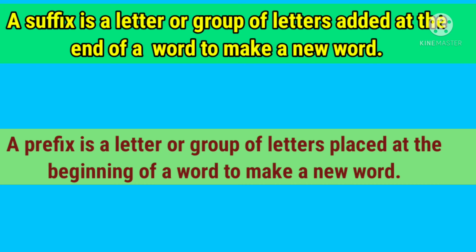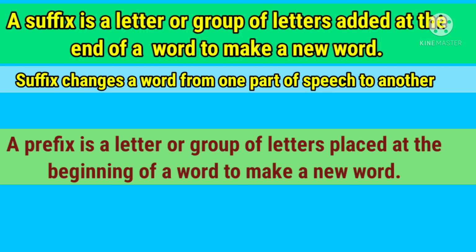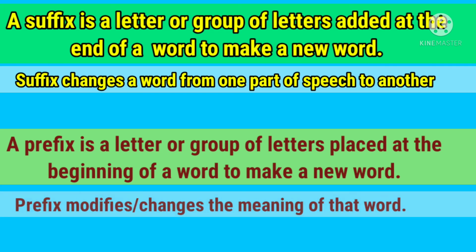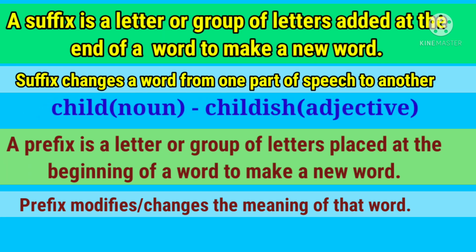Now there's one very important point to note here, that a suffix changes a word from one part of speech to another, like a noun to an adjective, whereas a prefix modifies or changes the meaning of the word to which it is added. Let's understand this with the help of an example. Like we have added the group of letters ISH to the noun child to form an adjective. Okay. So here by adding the suffix ISH, we have changed the noun to an adjective. The part of speech has changed, right?